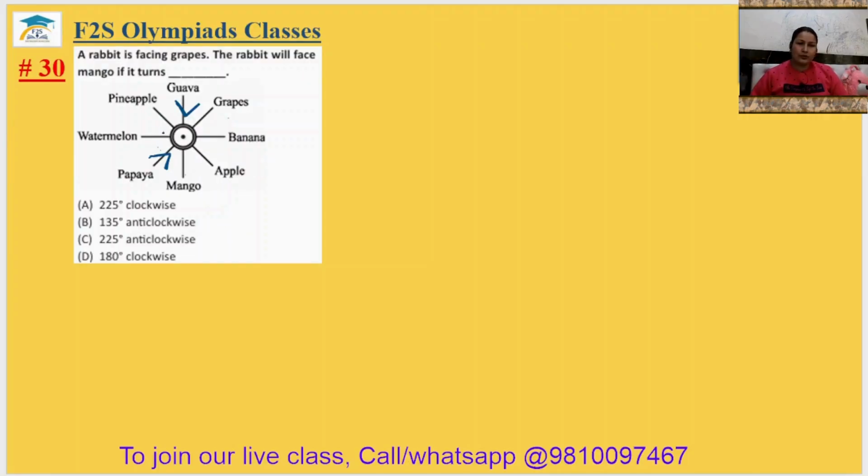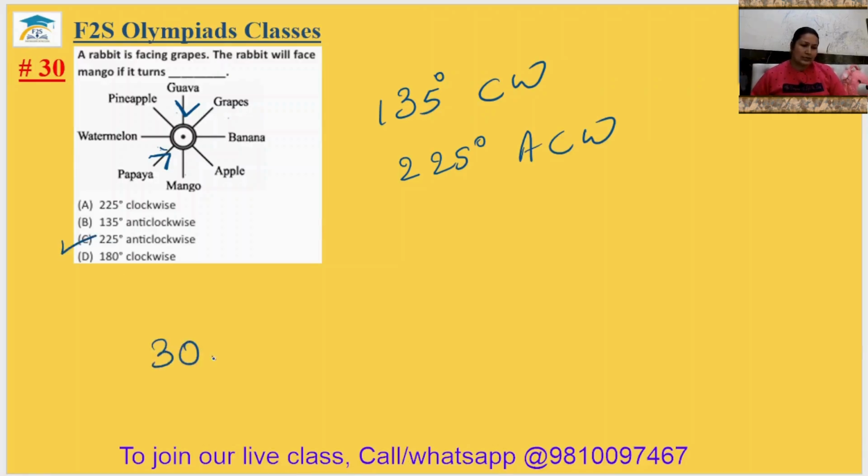So it will be your 90 plus 45, 135 degree in clockwise, or it can be 90 plus 90, 180, and 225 degree anti-clockwise. Which option is given here? 225. Okay, option C. So 30 answer will be option C.